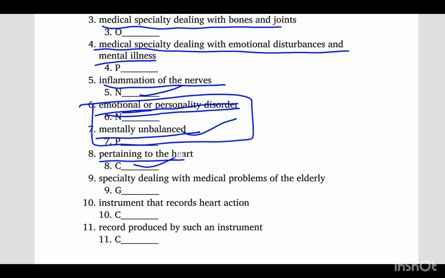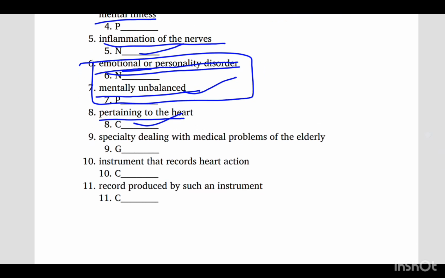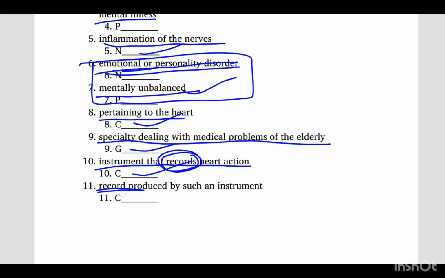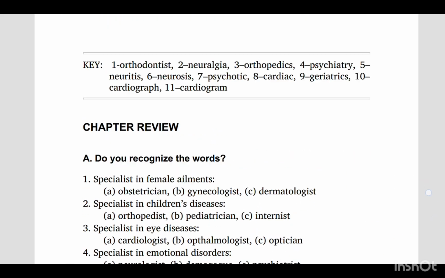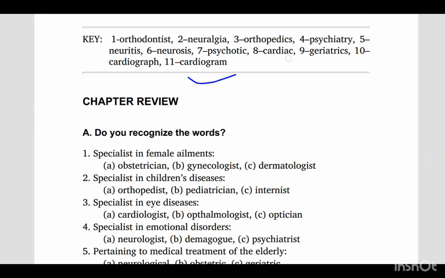Pertaining to the heart, cardiac means heart. Specialty dealing with medical problems of the elderly, geriatrics. Instrument that records heart action, that records it, not talks it. So it will be cardiograph, not cardiogram. Record produced will be cardiogram. Okay, I hope it's clear. Moving on, we are all right, I think.